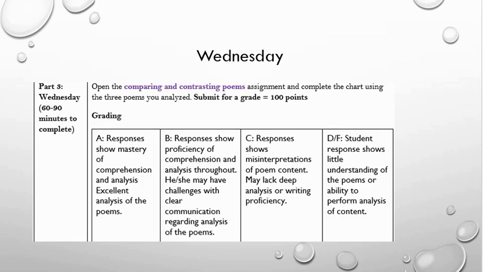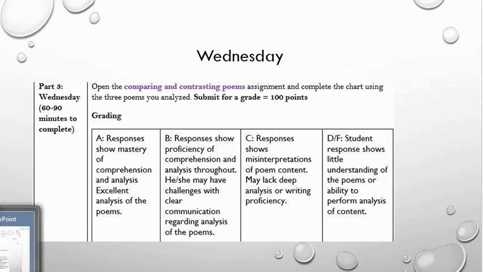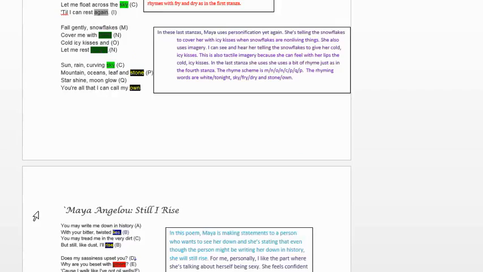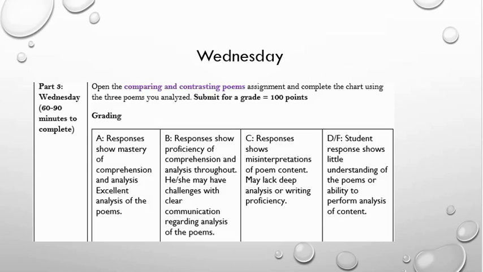On Wednesday, you're being asked to open a document called Comparing and Contrasting the Poems. You will complete that chart using the 3 poems that you analyzed on Tuesday. So you will complete the chart referring back to the 3 poems you've already analyzed. Once you've completed the chart, you will submit that assignment to me for another test grade. The A through F criteria is also on a rubric, and that is how you will be graded.